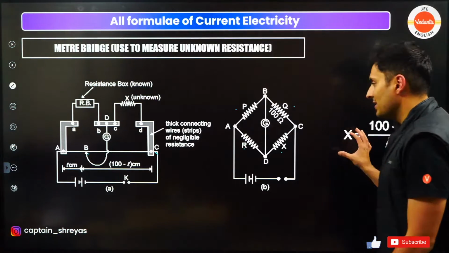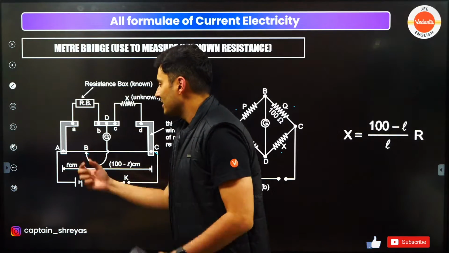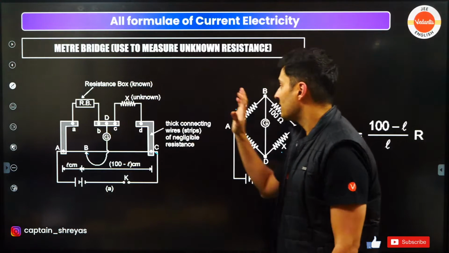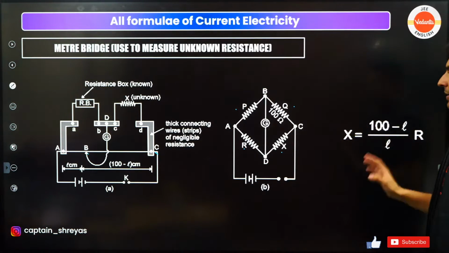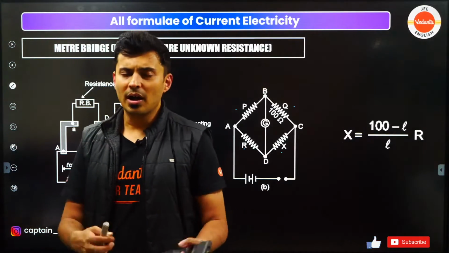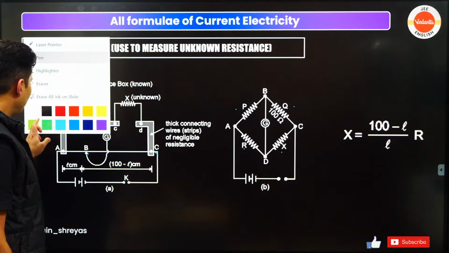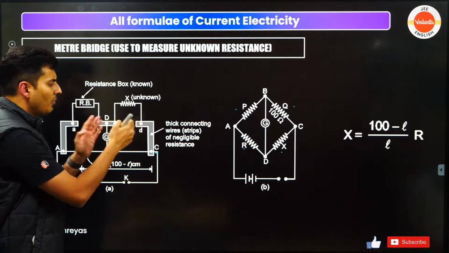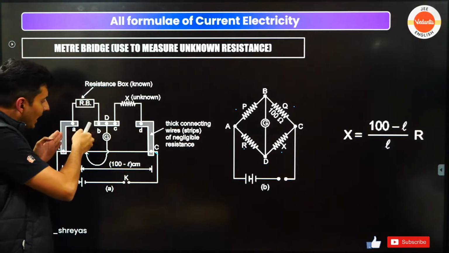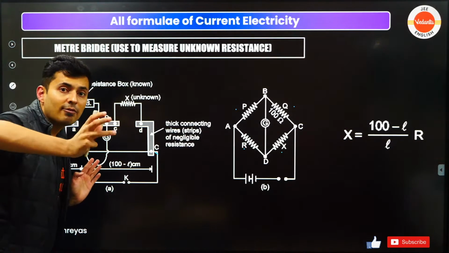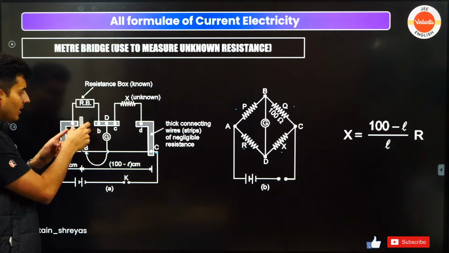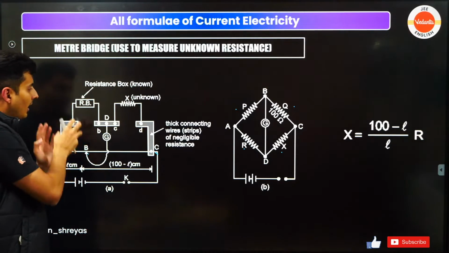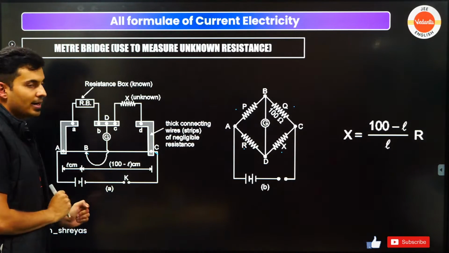So any unknown resistance can be found by measuring this length, which is L. The remaining length will be 100 minus L, and the known resistance is, let's say, R. The unknown resistance will be given by this particular formula. It depends on how you are going to measure it, the length and all. Here this is L, this is 100 minus L, and this is the known resistance, so R by X. If X is here, then it will be X by R, so accordingly vary it. If X is here, then X by R will be L by 100 minus L. If X is there and R is here, then R by X will be L by 100 minus L.